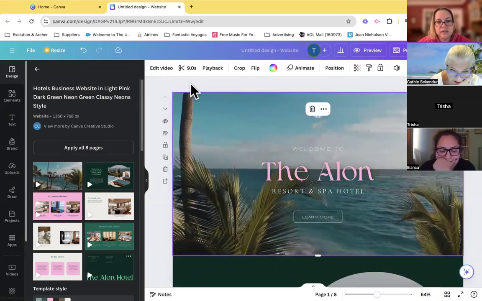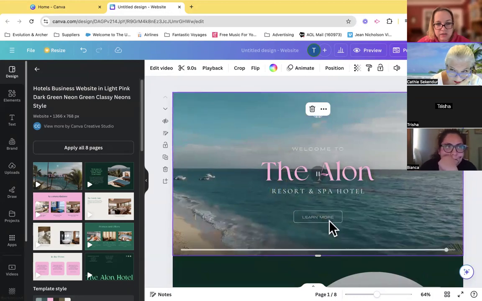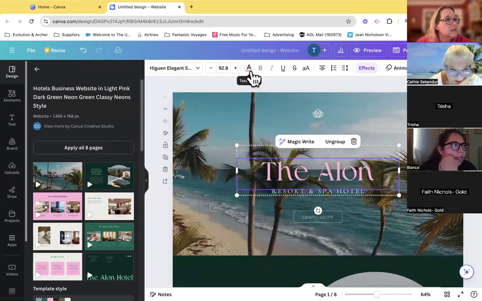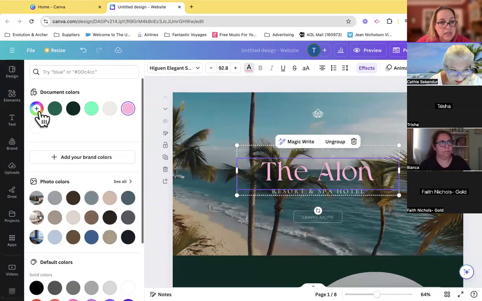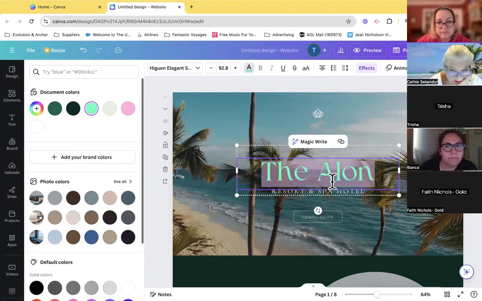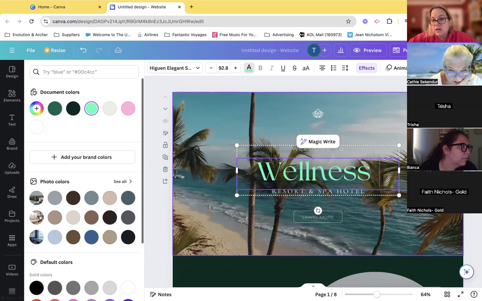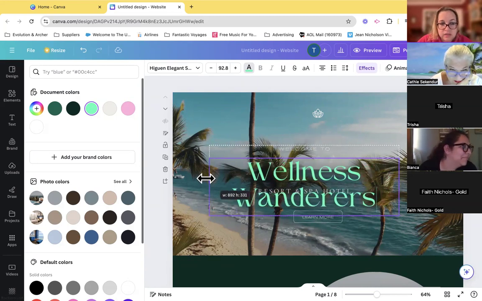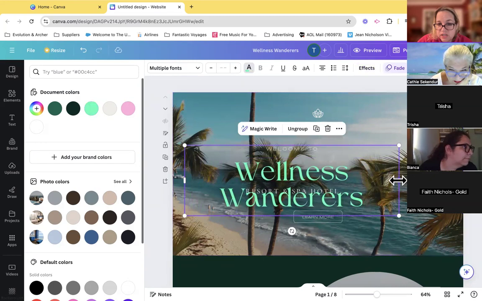And it's super easy, everything we do with Canva, that you could come in and change everything you want, right? So first of all, if I don't like that coloring, I can change whatever I want. It does give me suggestions, right? But I could come in and I can put whatever my travel business name is. Maybe it's this, Wellness Wanderers. And you might go, Tasha, it doesn't fit now. Not a problem. I use those skills I know about Canva to change the size,